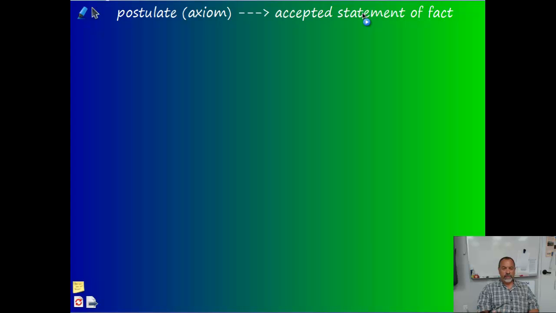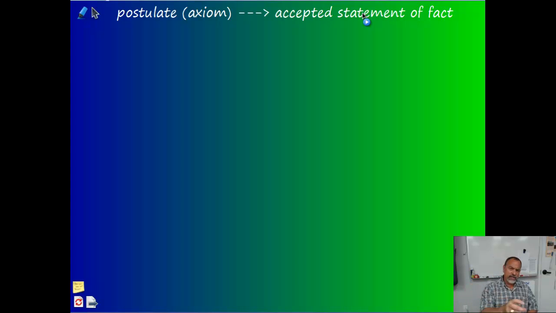And all of geometry is based upon 7 or 8 postulates that we have to accept as true because there's no way to prove them, really. So we accept them as true, and then everything else we believe we can prove using those 7 or 8 postulates as our basis. Then those new statements that we proved, we can use to prove more, and everything builds.